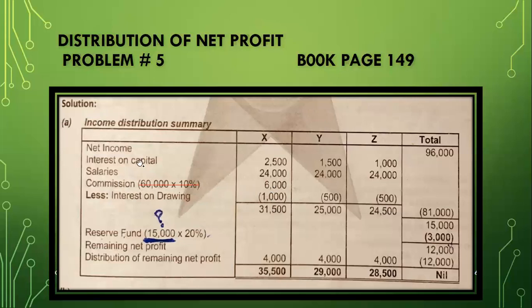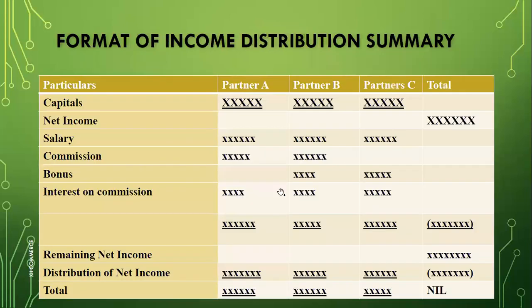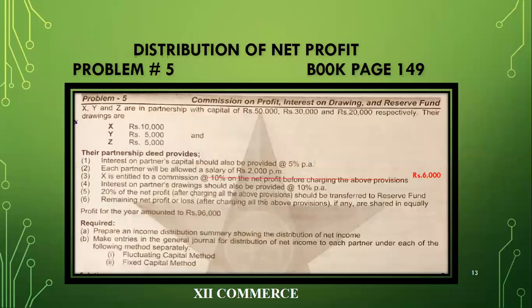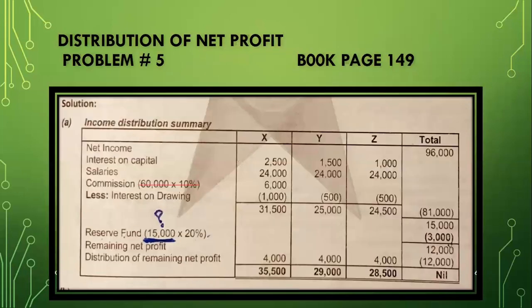Then we have interest. How much interest do we have to charge? Let's go to the back, and then we will see interest on partners' drawing is 10%. 10,000 multiplied by 10 divided by 100, we have 1,000. 5,000 multiplied by 10 divided by 100, we have 500, and the same for Mr. Z. So let's check the values.